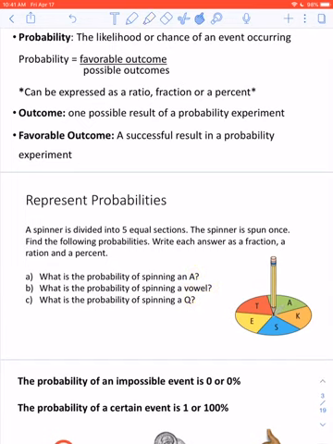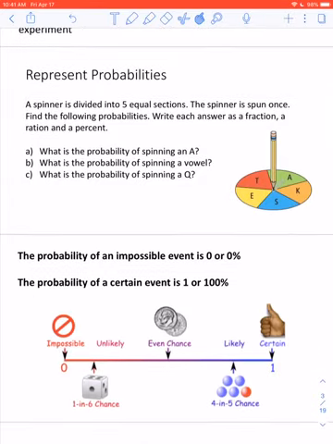Before we dive right into the question, I want to draw your attention to something here. It says the probability of an impossible event is 0 or 0%. The probability of a certain event is 1 or 100%. What do we mean by an impossible event or a certain event? Impossible means just what it says. For example, what are the chances that you can roll a 0 when you roll a die? We know that a die doesn't have a 0 on it, so it's not possible to roll a 0.